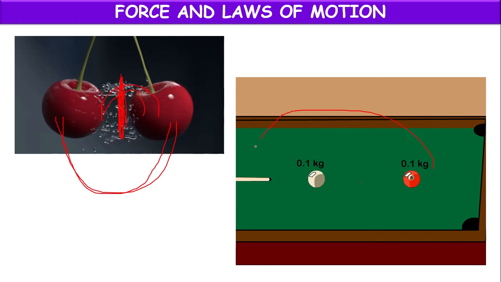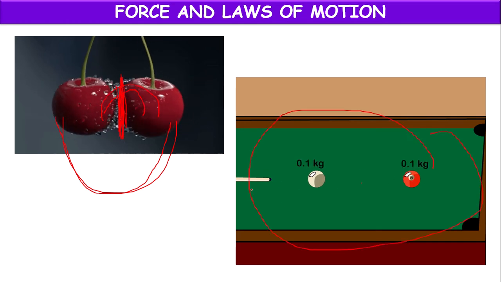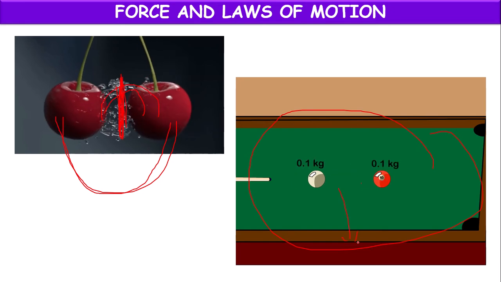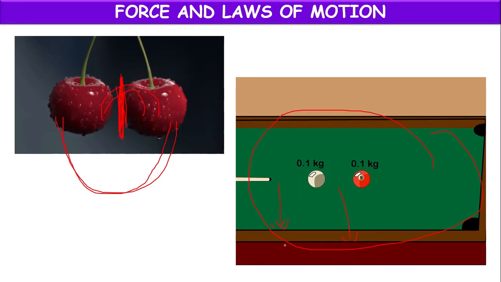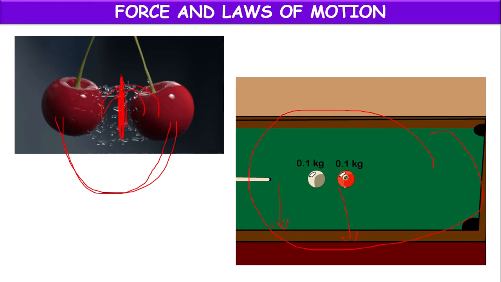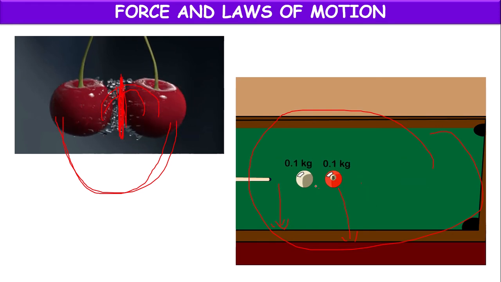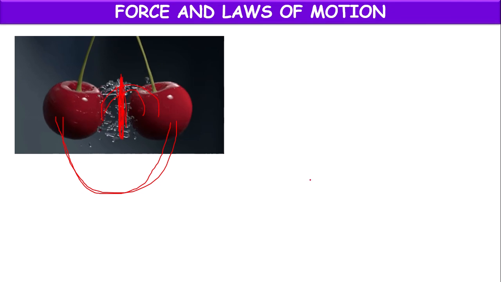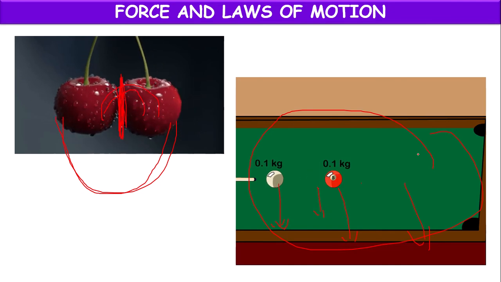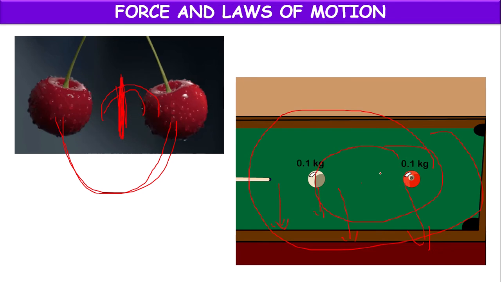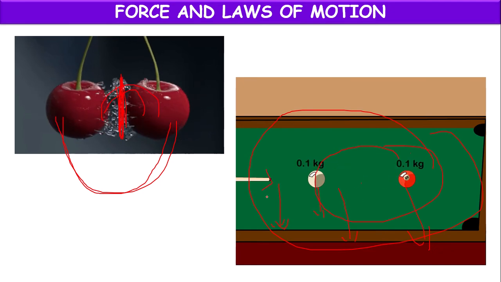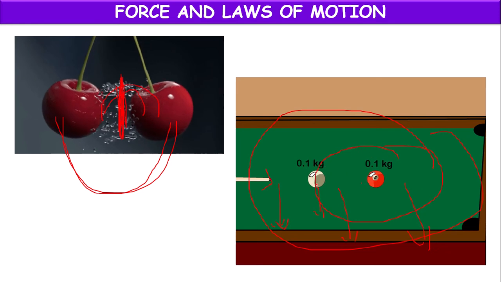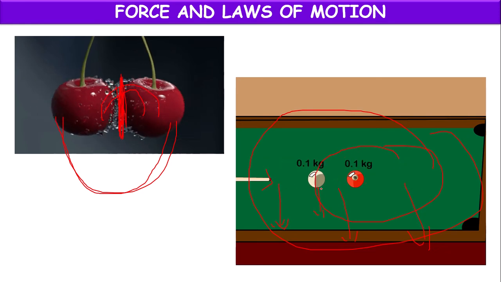Or you can take this example, billiards game. Before hitting the red ball, the red ball is at rest, and this white ball is moving. But when they hit each other, the white ball will come to rest and this one will be moving. So total momentum before hitting equals total momentum after hitting. Here hitting means two balls hitting each other. That we have to consider, not hitting with a stone. We are not talking about that. So these are examples of the law of conservation of momentum, children.